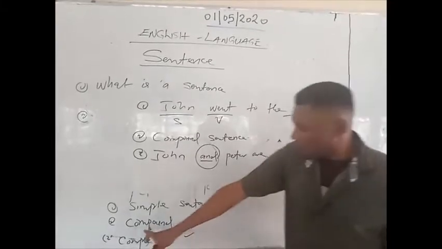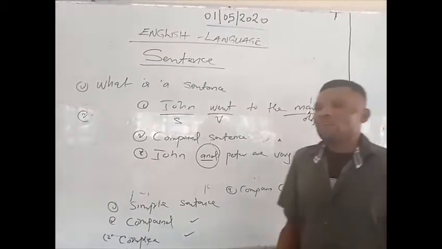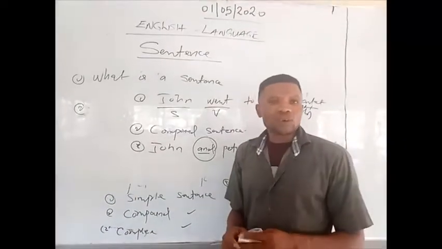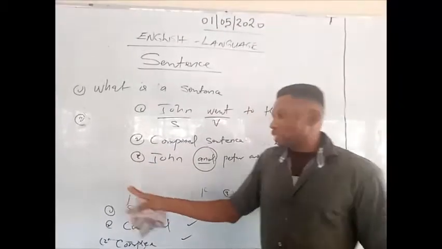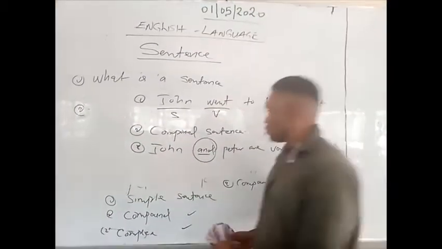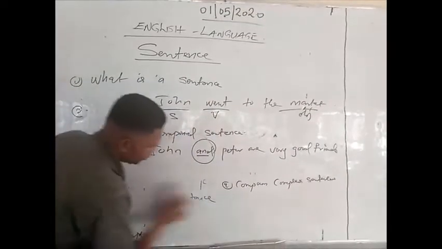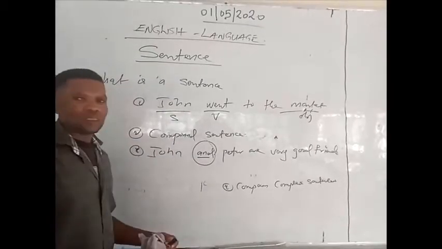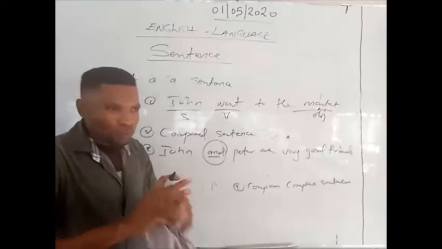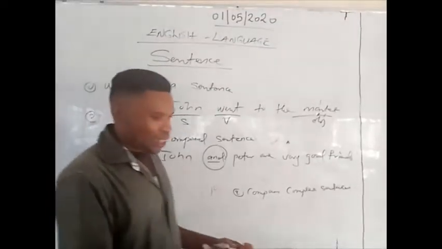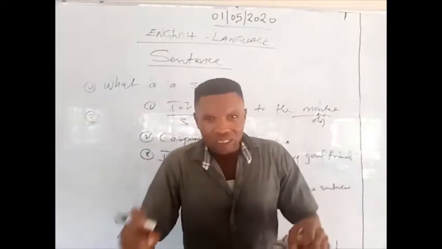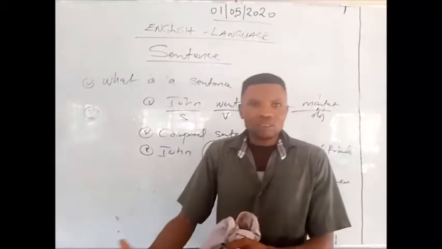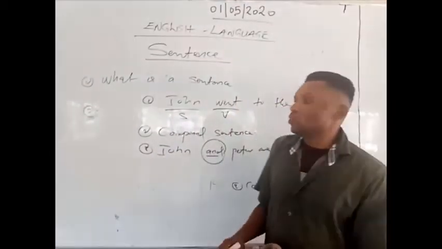Then number 3 is the complex sentence. A complex sentence is a sentence with one subordinate clause or one dependent clause. A complex sentence consists of a subordinate or dependent clause to make a word more meaningful in the expression used. A main clause are words that can stand on their own without depending on other words to form a meaning, while the subordinate clause depends on other words for its meaning.